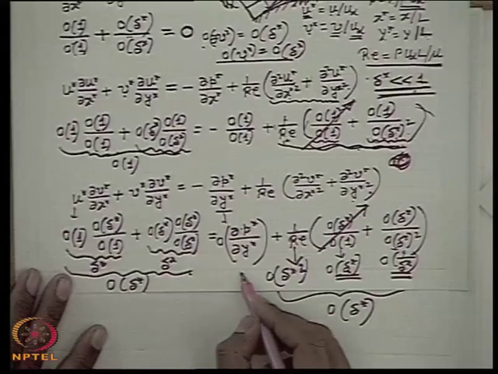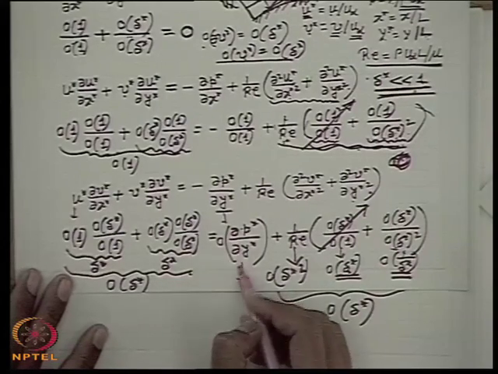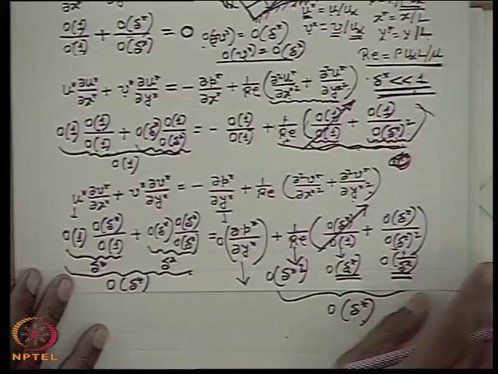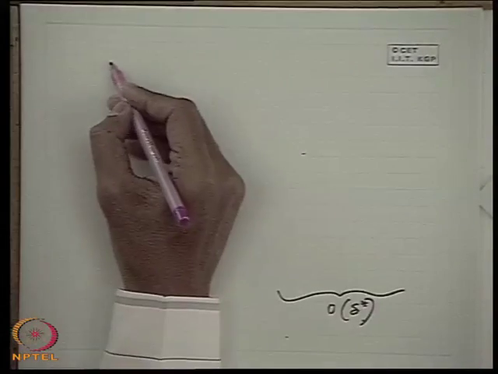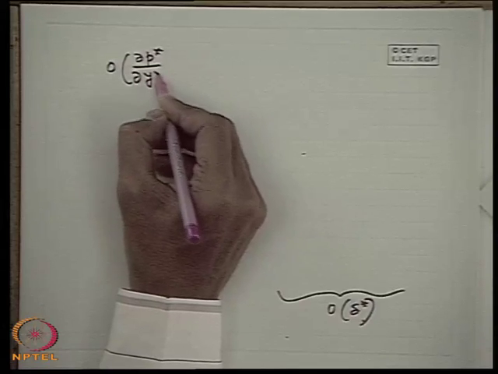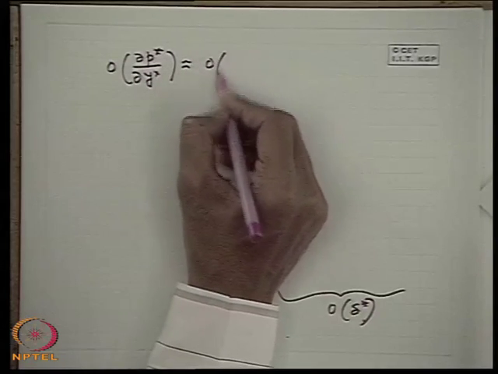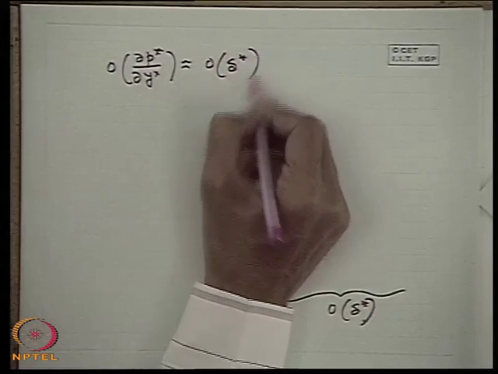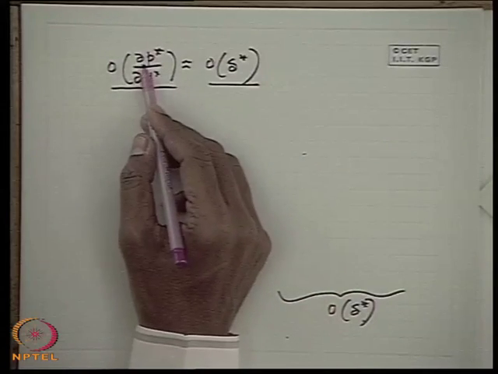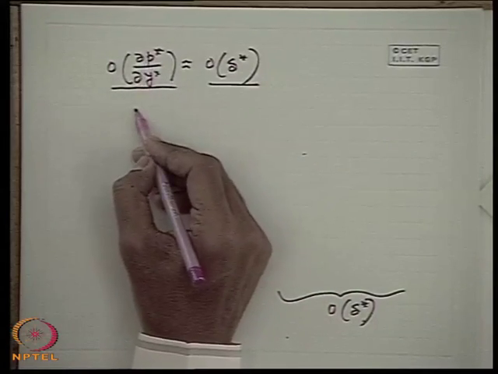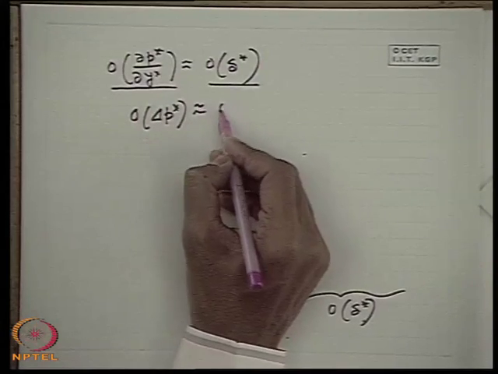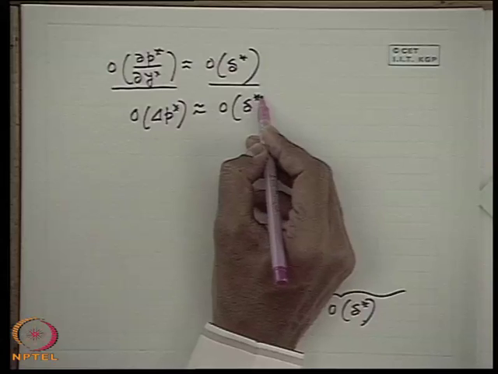So therefore, there is no other way out: the order of del p star by del y star will also be in the order of delta. That means the order of this term, del p star by del y star, will be equal to delta star. That gives a very good conclusion. I just tell you, before that I write, so therefore the order of the pressure difference within the boundary layer will be equal to the order of delta star square.